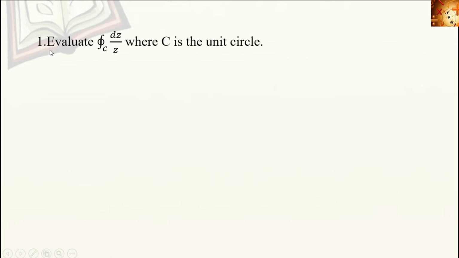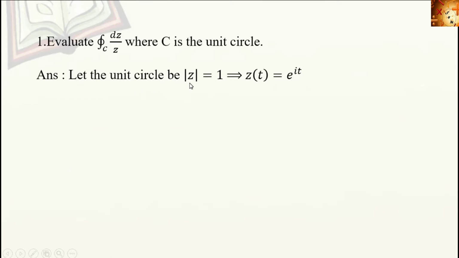First problem, evaluate the closed integral over C dz by z, where C is the unit circle. Here C is the closed curve, that is the unit circle. Here we want to evaluate integral dz by z. What is the equation for a unit circle? That is mod z equal to 1. While representing it in equation form, it is z of t equal to e raised to i t. So mod z equal to 1 implies z of t equal to e raised to i t.